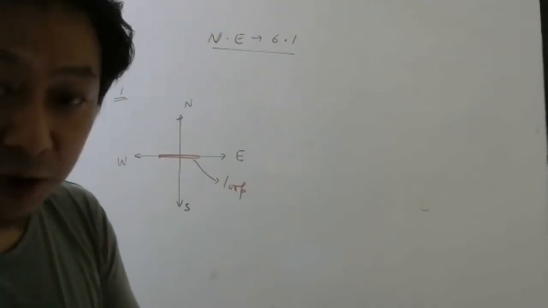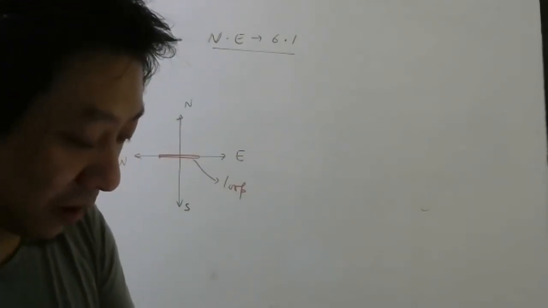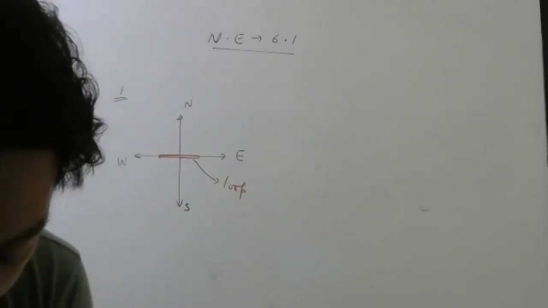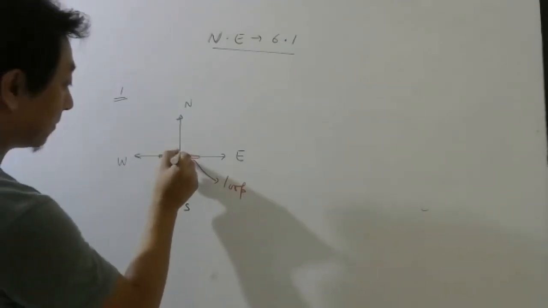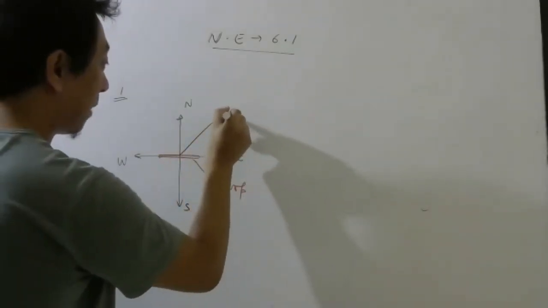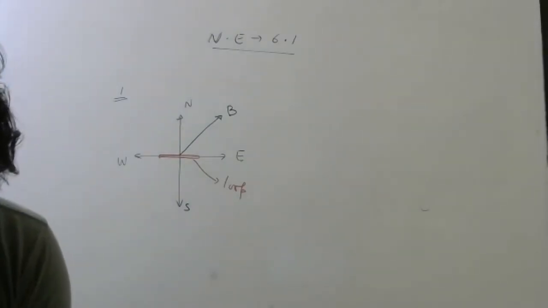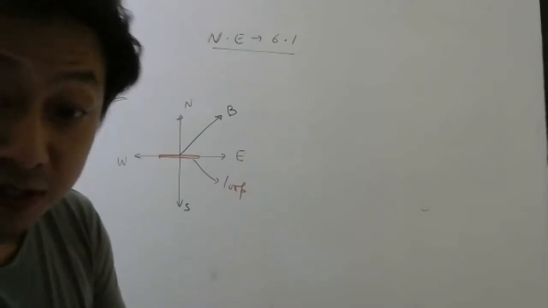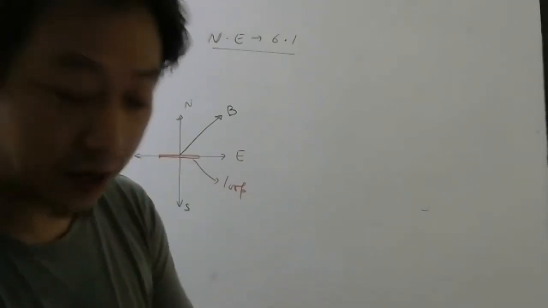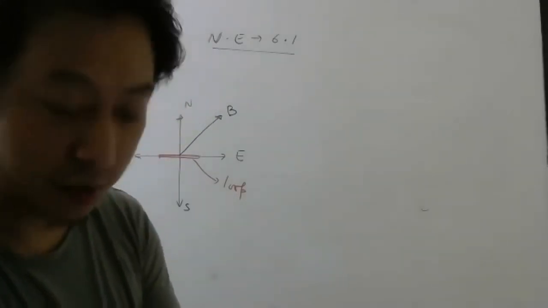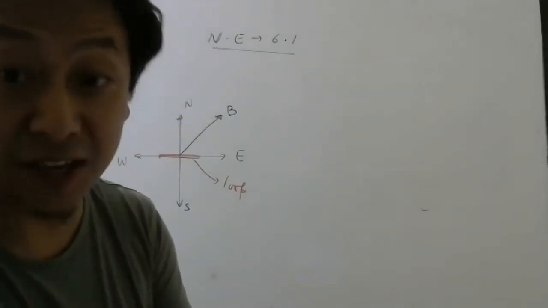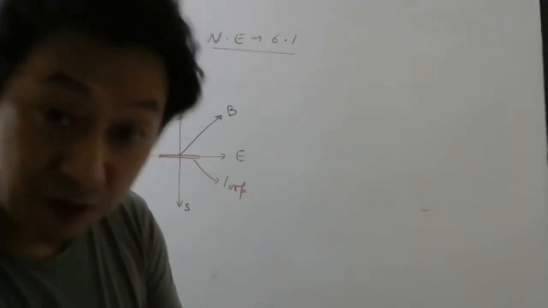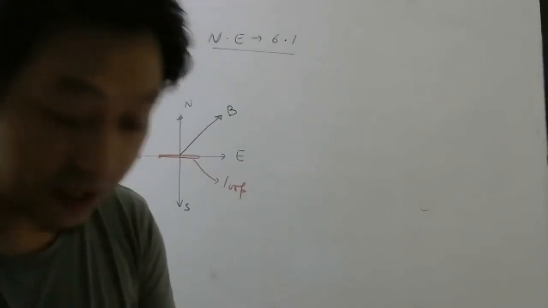And a uniform magnetic field is set up across the plane in the northeast direction. So where should the magnetic field be? Northeast means it should be here. So the magnetic field is here. First, what they are saying: the magnetic field is decreased to 0, whatever was the value before, in 0.70 seconds at a steady rate. Determine the magnitude of the induced EMF and current during this interval.